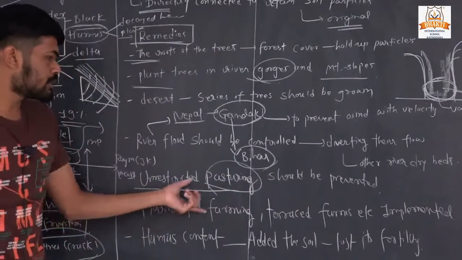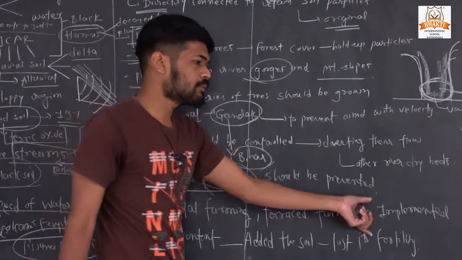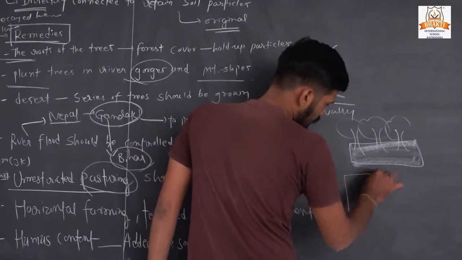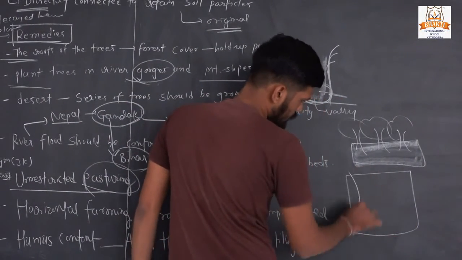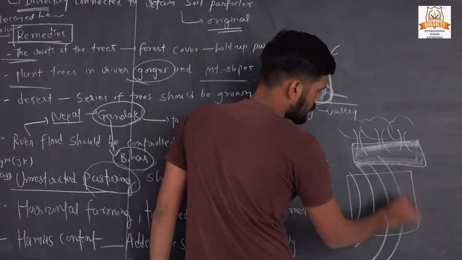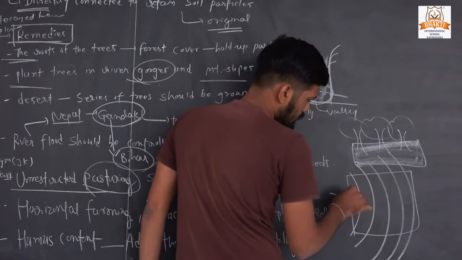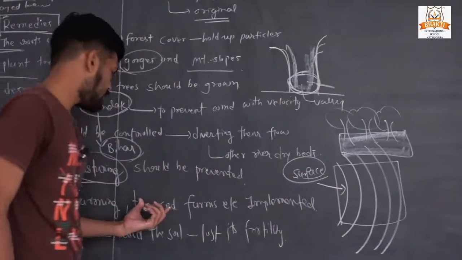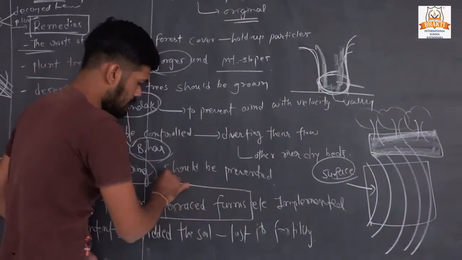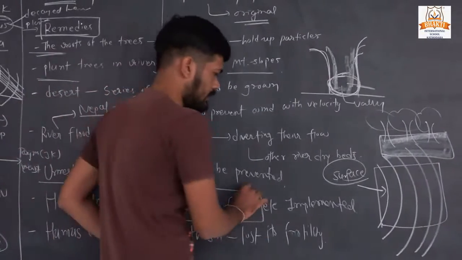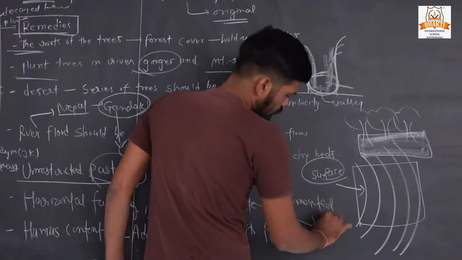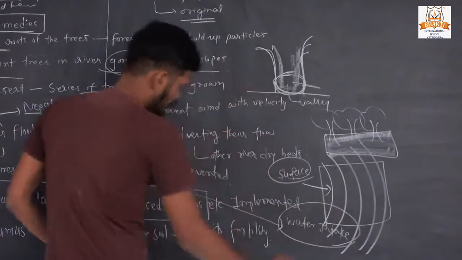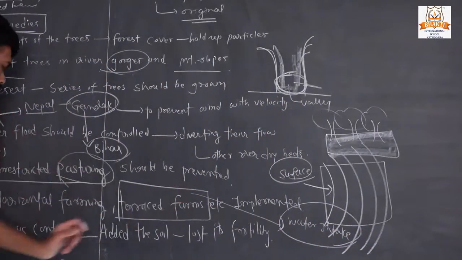Okay, horizontal farming, terrace farming, this type of system should be implemented. Horizontal farming means this is a farm, so this type of farming is called horizontal farming, and it reduces the surface runoff of water. And terrace farming, mostly Israel is dependent on this type of terrace farming. In this type of farming, water intake is very low, and it gives maximum yield.